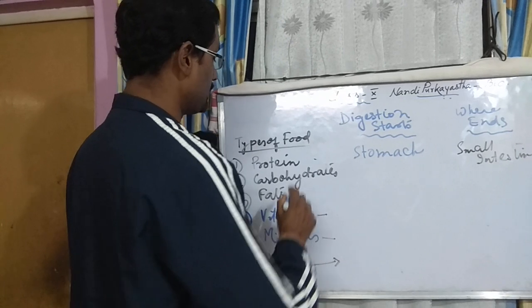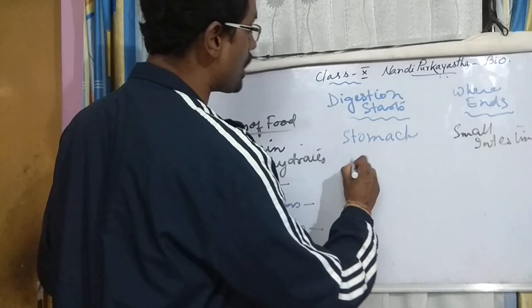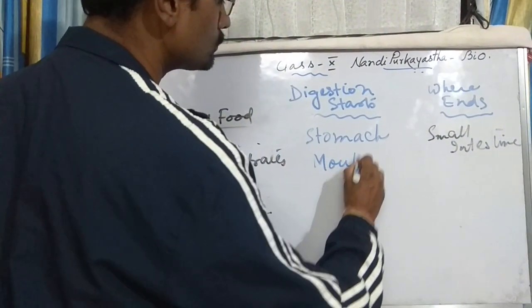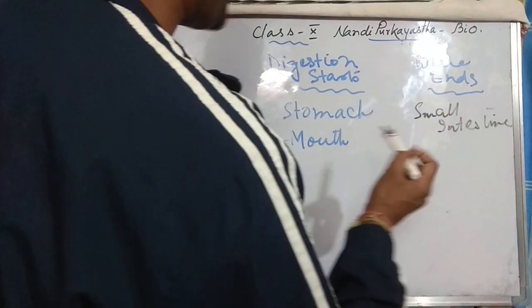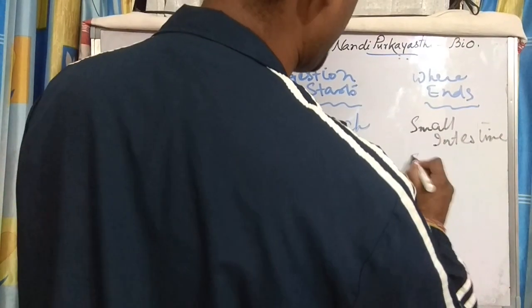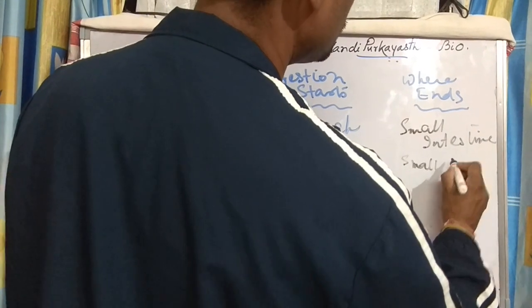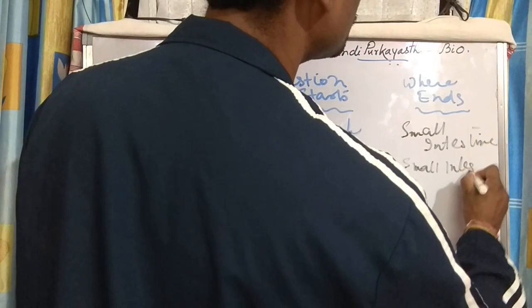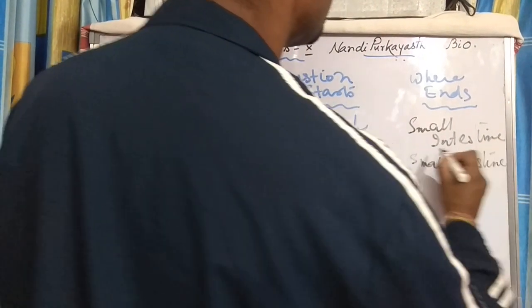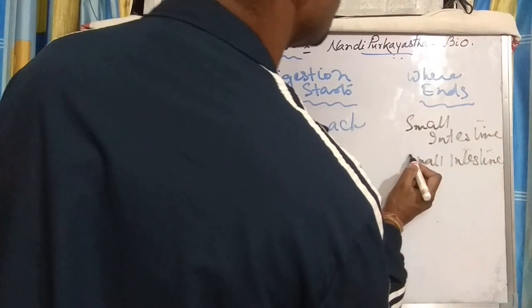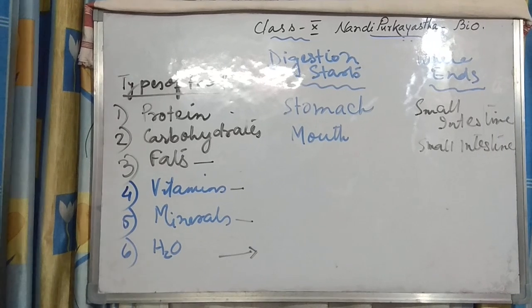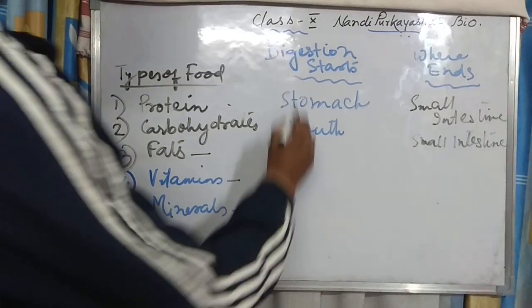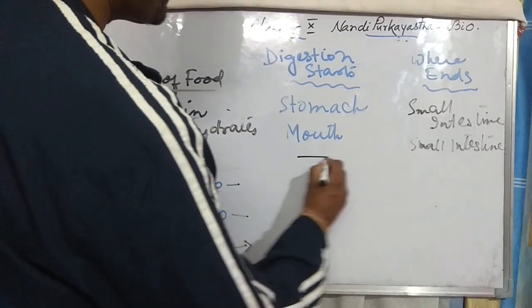Carbohydrate digestion starts in the mouth. It ends the same way as that of protein. Where does it end? It ends in the small intestine. Fats: nothing happens in the earlier organs.